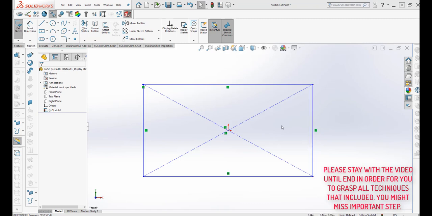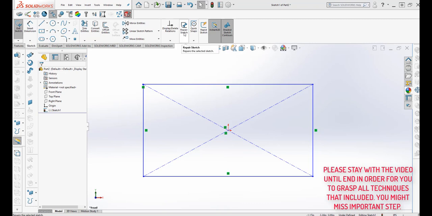Now we will be talking about the repair sketch tool that is right over here, and I have a drawing ready that is a rectangle, but you cannot see if there is a problem on the drawing or the sketch. So we need to check the problem with the repair sketch tool.